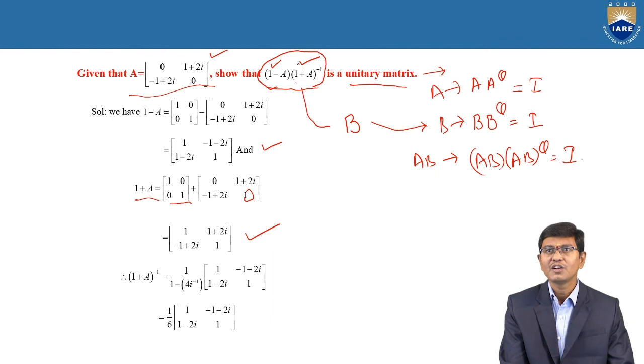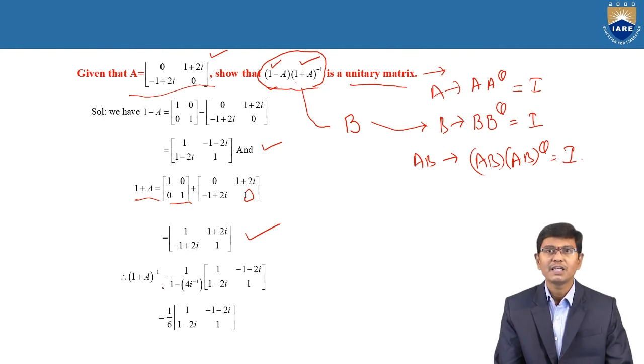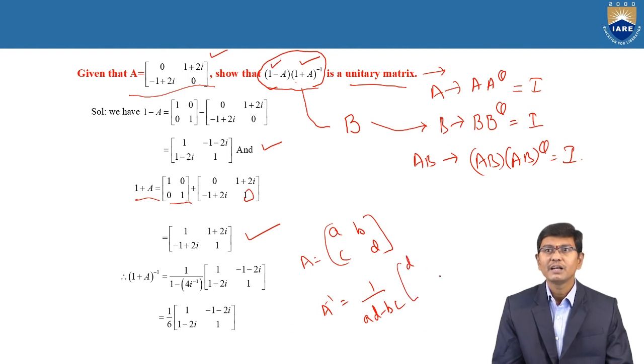Now we need to find out (I plus A) whole inverse. We completed I plus A, and on this we need to find the inverse of the matrix. We know that if it is a 2 by 2 matrix with entries A, B, C and D, the inverse of the 2 by 2 matrix is 1 by (AD minus BC) times the matrix D, minus B, minus C, A.